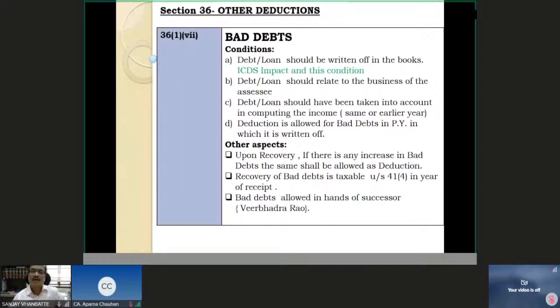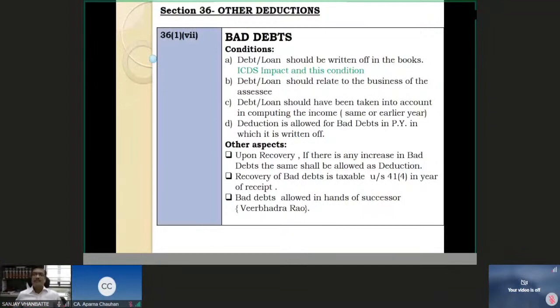So 4 years before, I had claimed a deduction of 3,000 rupees, and there was 3,000 rupees outstanding in my books of account. Out of these remaining 3,000 rupees outstanding in my books, I just recovered 1,000 rupees. The remaining 2,000 is a bad debt today. I must write it off today in my books of account. Then I will be able to get the deduction of it. Right?